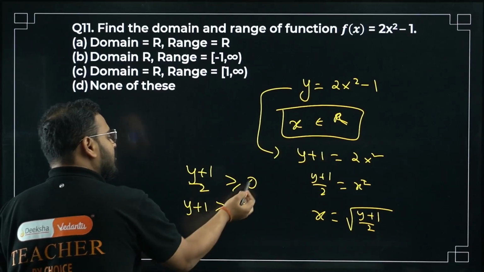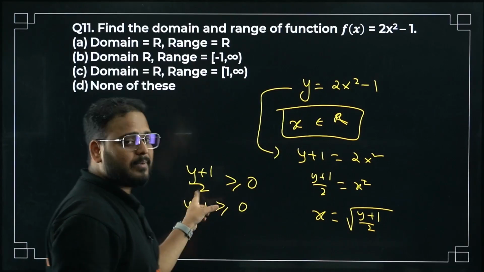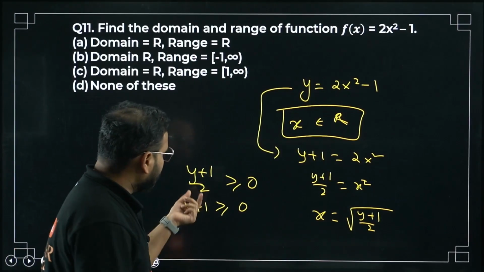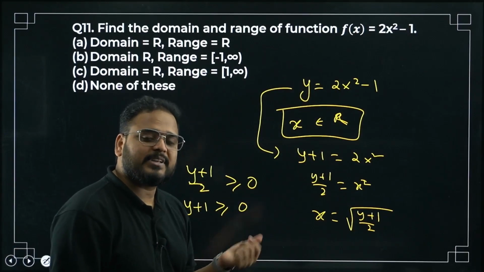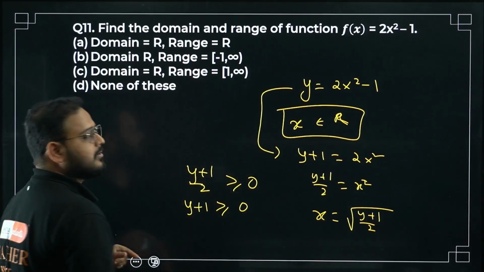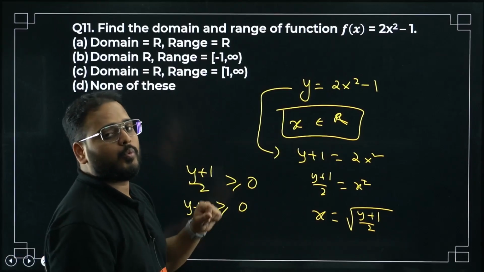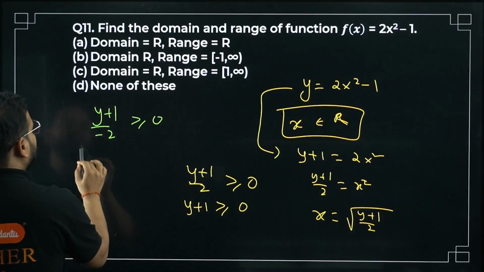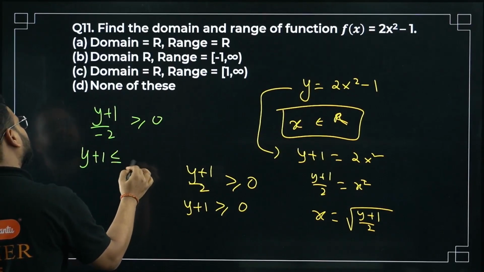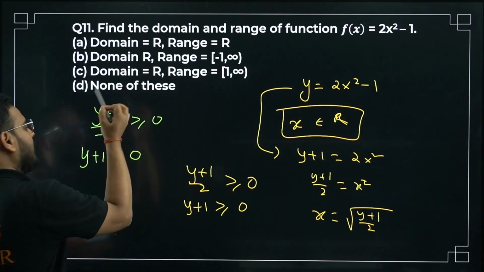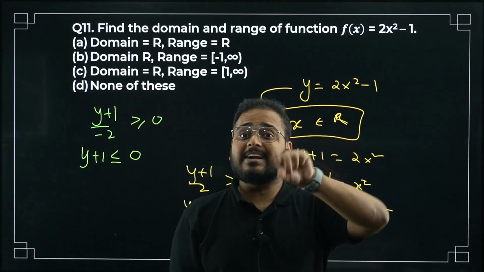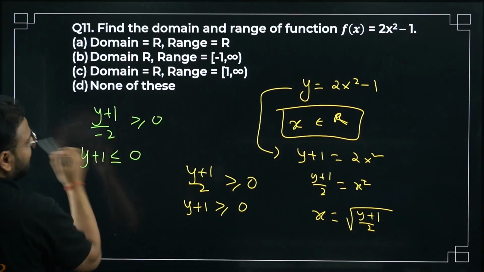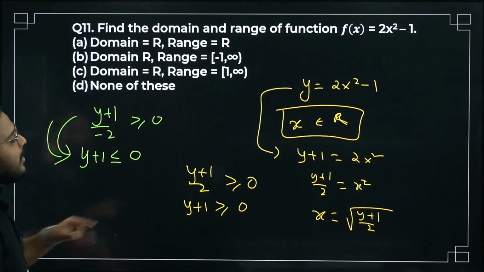How come, sir? 2 is there. Cross multiply. Positive number, I can multiply, no? Think about it. It's a very good point that I can discuss over here. Positive 2, cross multiply. Can I multiply if it was negative 2? If I had (y plus 1) by minus 2 greater than equal to 0, what happens if I multiply? It will become y plus 1 less than equal to 0, bacha. A negative number multiplying with the other side makes the inequality reversed. I have taught you that, okay? So we can't do it directly if it was negative.